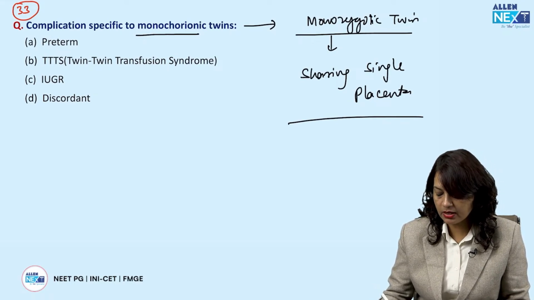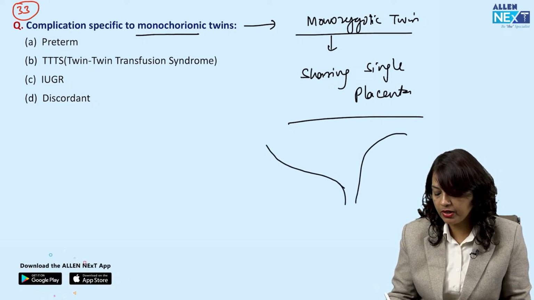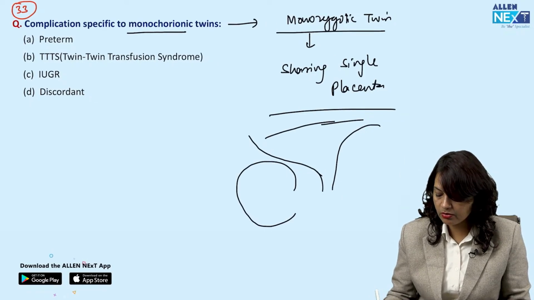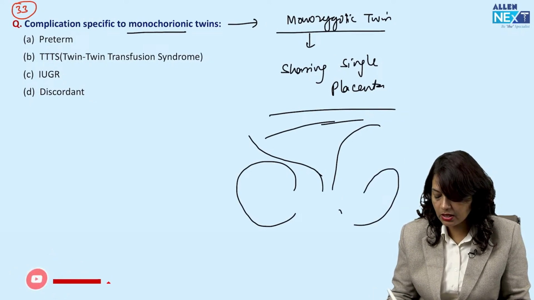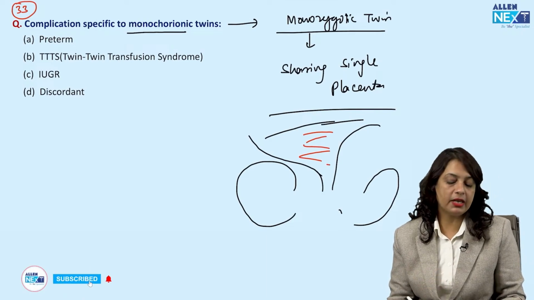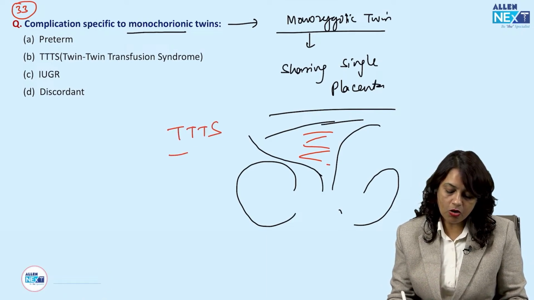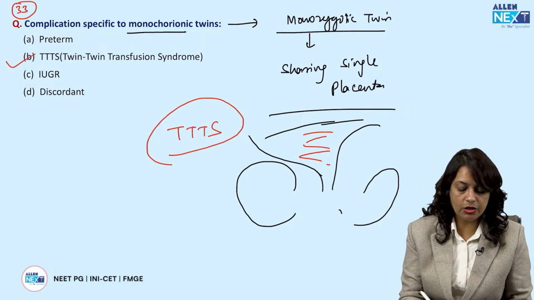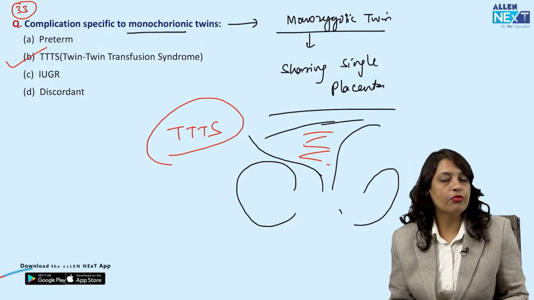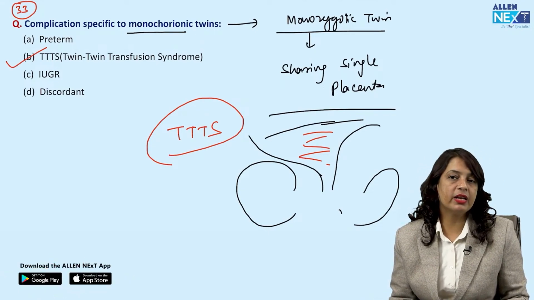So that means there is one placenta between the two babies, so they can have communicating placental channels. So there is a complication that can occur, that is twin-twin transfusion syndrome, where perinatal mortality is very high.